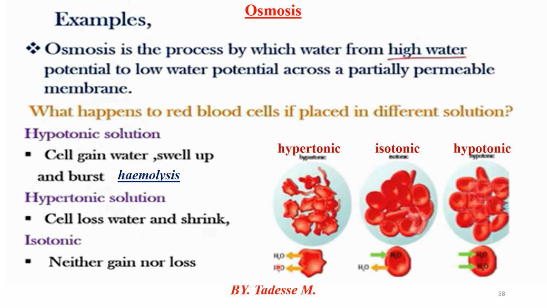That's called hemolysis in animal cell. But in hypertonic solution, look, inside the cell more water is present, the outside has less water, but the salt is the same. Therefore, when the water moves outward, the cell loses water. Look at the structure of the cell in hypertonic solution. This cell loses water and becomes shrunken.